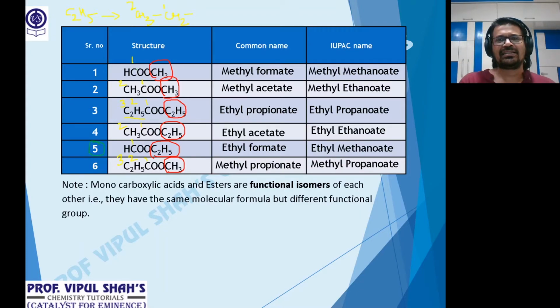So once again, the 4 to recap. Common name, alkyl is the same. Formate becomes methanoate, acetate becomes ethanoate, propionate becomes propanoate, and butyrate becomes butanoate. Justified?